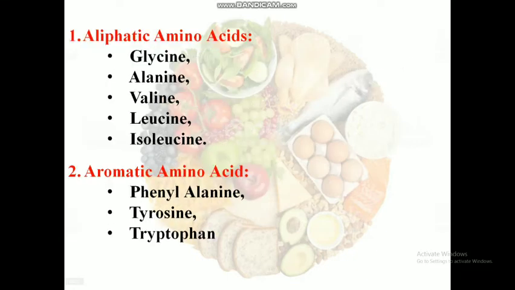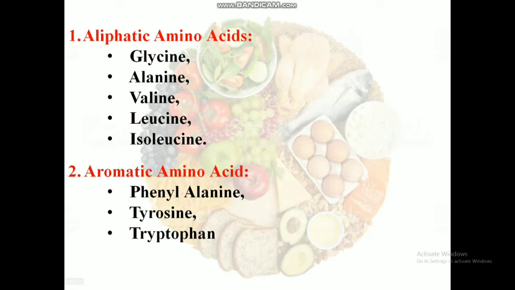Aliphatic amino acids. Aliphatic amino acids are monoamino monocarboxylic acids. This group consists of the most simple amino acids. They are glycine, valine, leucine, isoleucine, and alanine. Glycine. Glycine is a small and simple amino acid. In glycine, the R group is the hydrogen atom. Glycine is a non-essential amino acid and it is an allosteric inhibitor of glutathione synthetase.